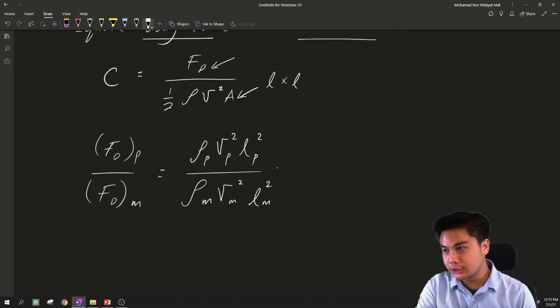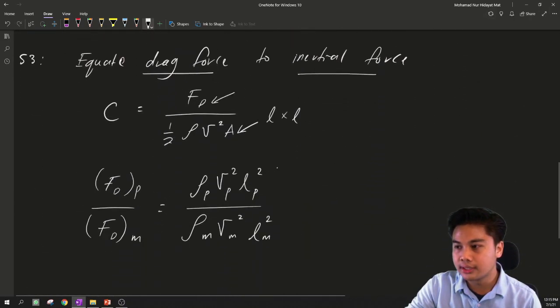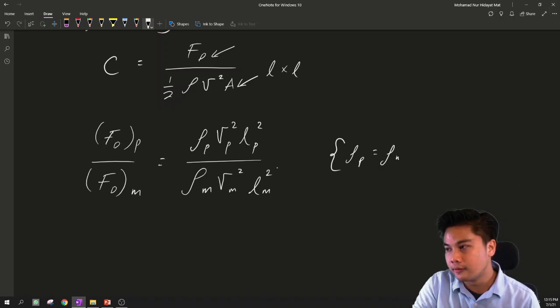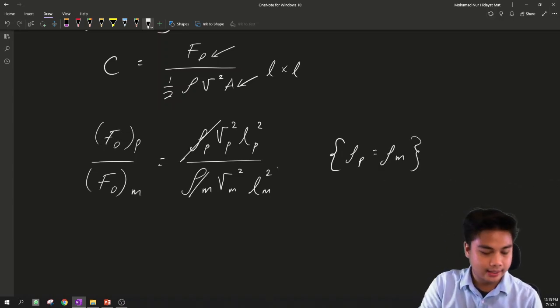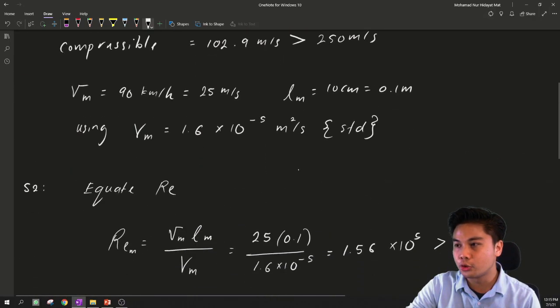In this case, we know that this is conducted in air, so the density of the prototype is the same as the density of the model. We can cancel out this term, and then we can get the drag force of the prototype.